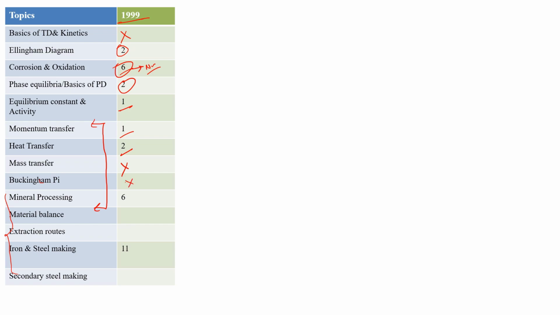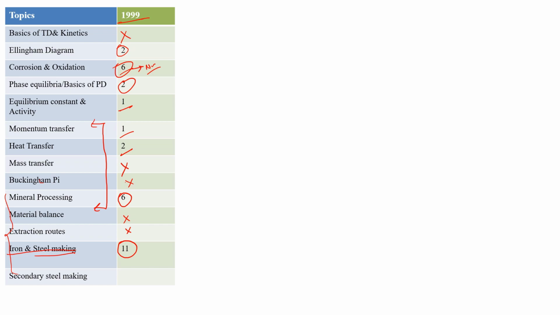Okay, and from mineral processing, a 6 marks question. There was no question from material balance or extraction route, but they asked 11 marks of questions from iron and steel making itself. So this iron and steel making basically consists of all the blast furnace route and smelting reduction or DRI processes. Steel making consists of all the refining processes such as electric arc furnace and BOF processes also.